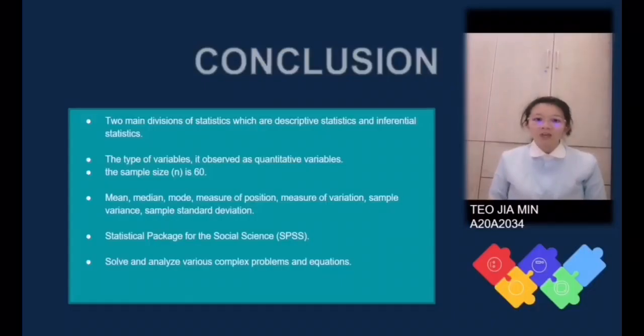In conclusion, we have done the two main divisions of statistics, which are descriptive statistics and inferential statistics. We are concerned with descriptive statistics for the purpose of summarizing, analyzing, and interpreting total fish price by country based on weight, length, and height factors. During the assignment, all of the data is numerical and can be measured. It was grouped data. The type of variables observed are quantitative variables. From the result, the sample size is 60.